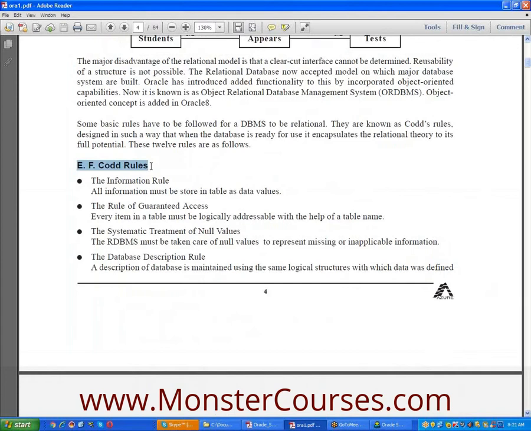So for every DBMS, some basic rules have to be followed for a DBMS to be relational. They are known as Codd rules, designed in such a way that when the database is ready for use it works relationally. Every DBMS will become an RDBMS after satisfying 7 out of 12 rules. It need not necessarily follow all the 12 rules. Just we need 7 rules. Yeah, look here.